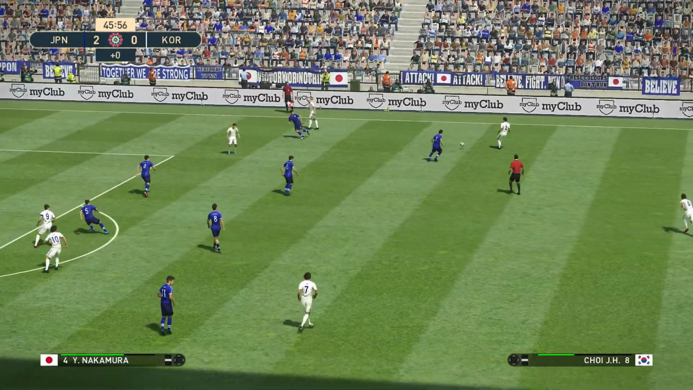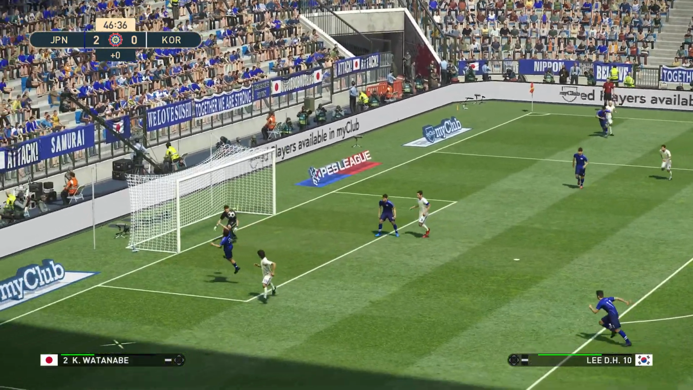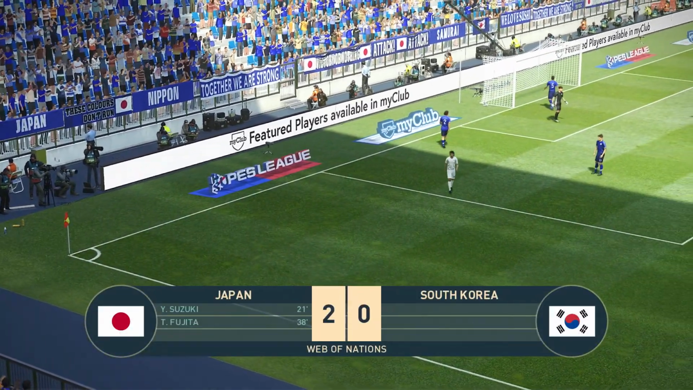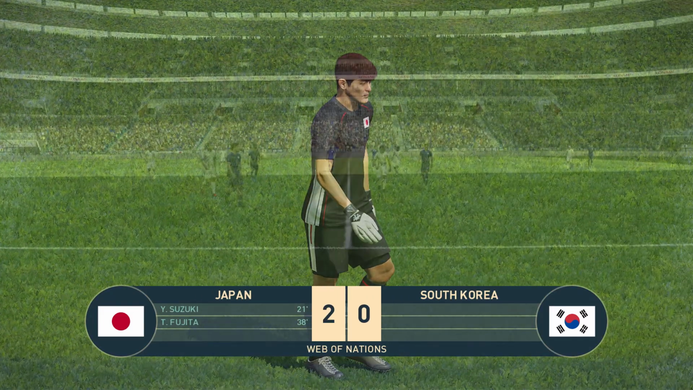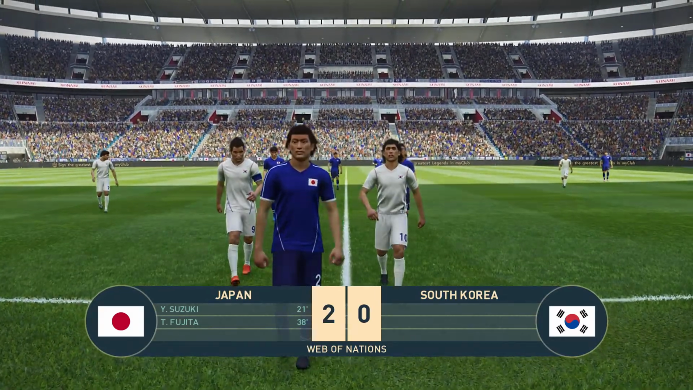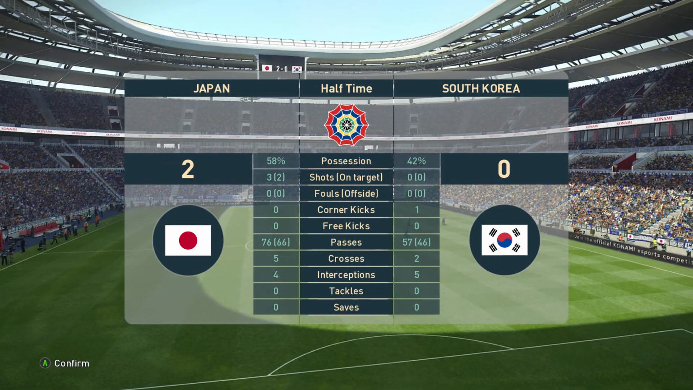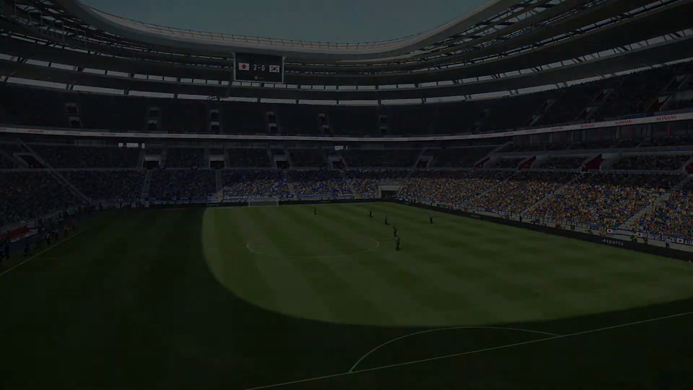And we're into injury time at the end of the first half. Moon gets a cross in. And it's headed out by Watanabe. And there is the halftime whistle. It's Japan 2, South Korea 0. Goals from Suzuki and Fujita, the 2 strikers, give Japan the 2-goal advantage. Look at that, no shots from South Korea in that first half. Just 42% possession. Stay tuned because we have the second half coming right up.